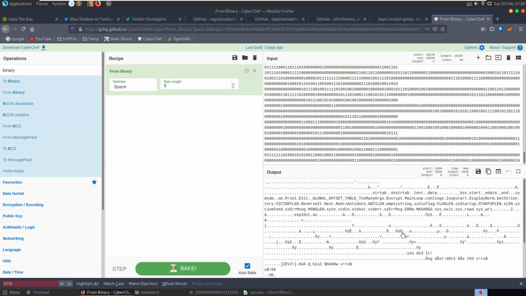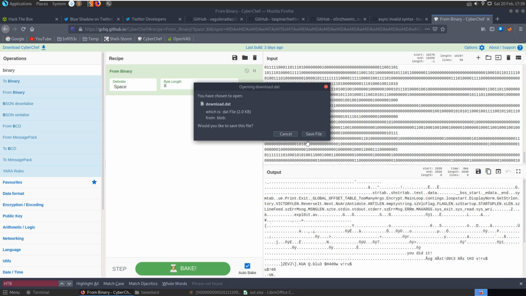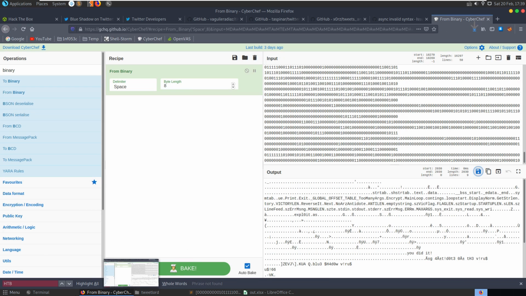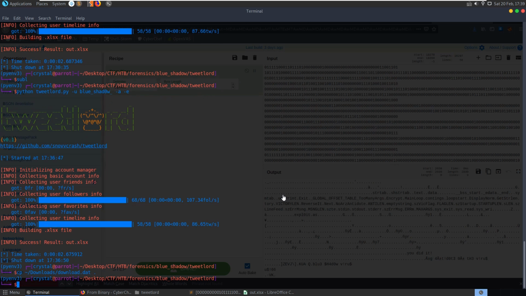Flag length. Maybe this is some kind of file, so can we save it as a file? Save output to file. Download.dat. Okay. Save. And then copy downloads to here.